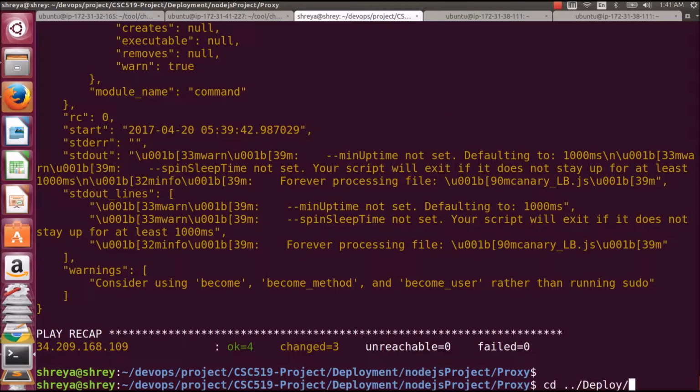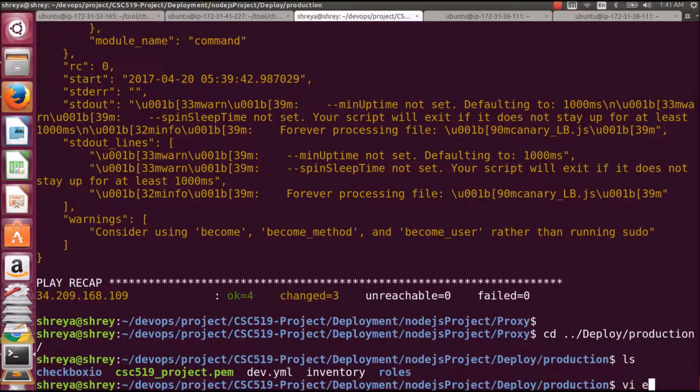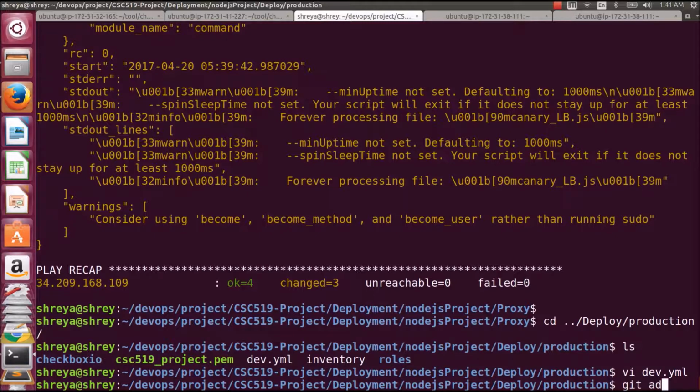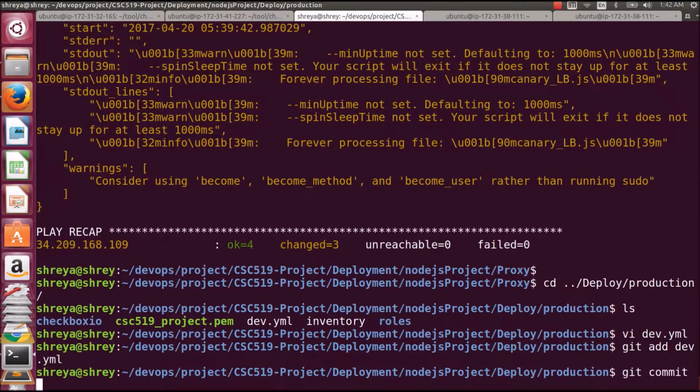Now let us go to this production directory and make a small change in the Git repo. Now let us add this change and let us commit this change.